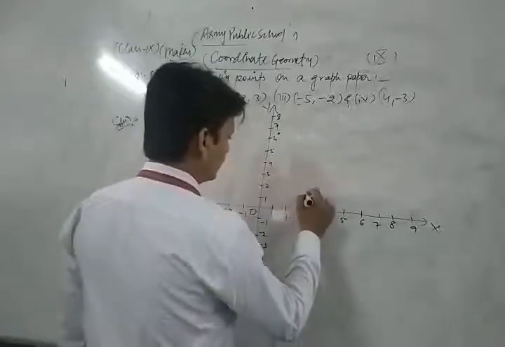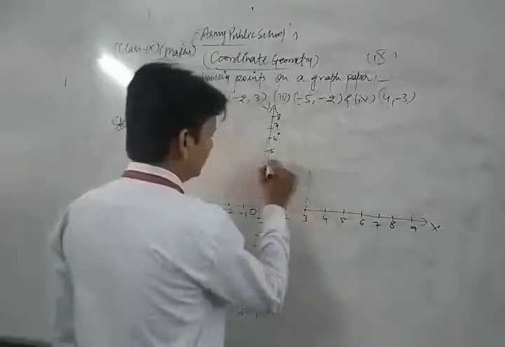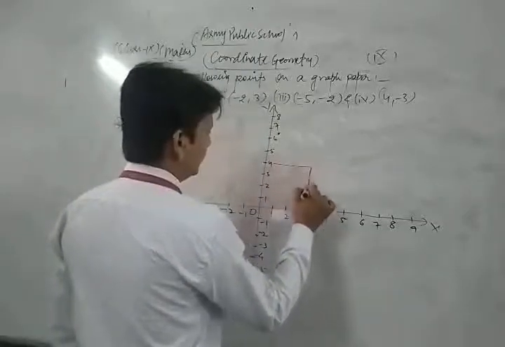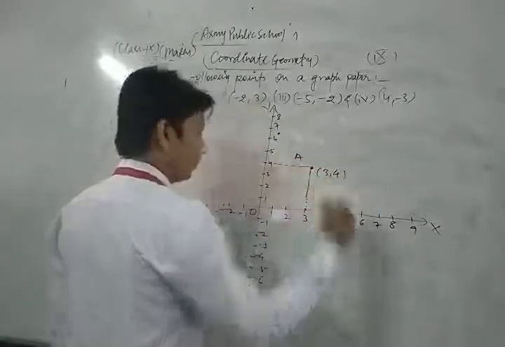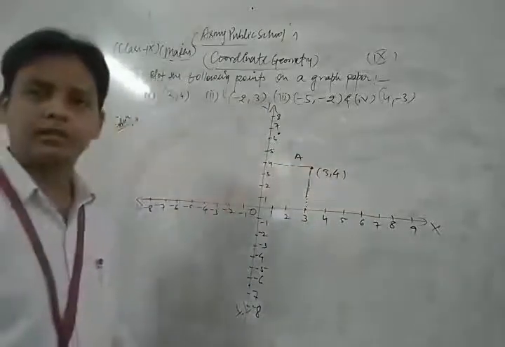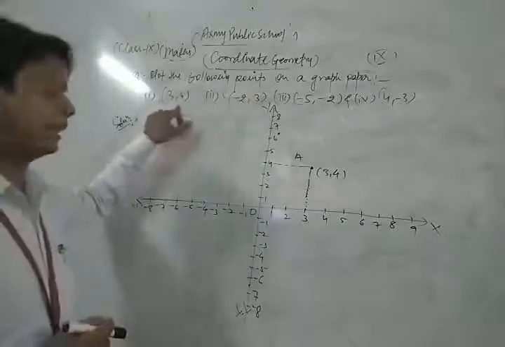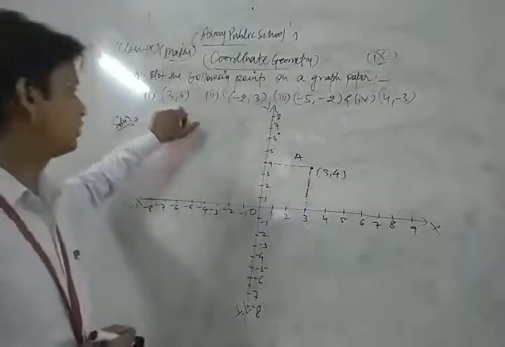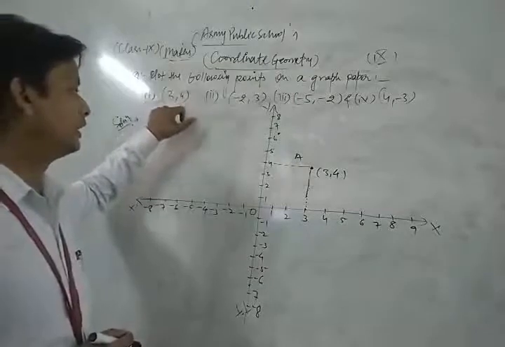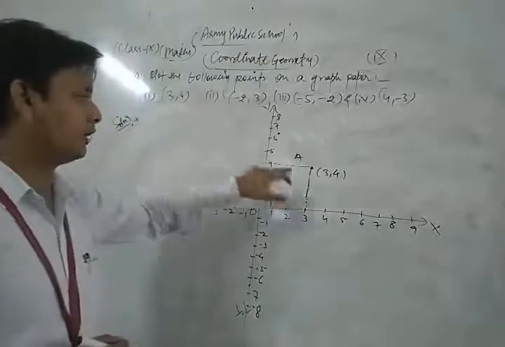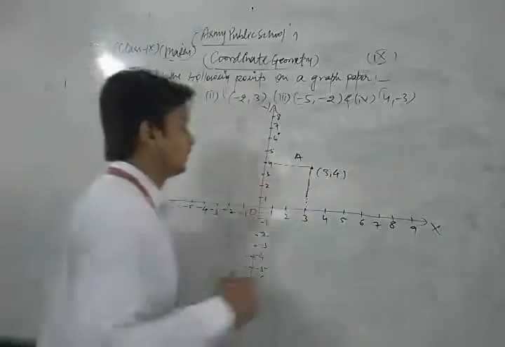So dear student, here that point A lies in that place. This is (3, 4). Okay. Means the point (3, 4) lies in the first quadrant because both the abscissa and ordinate are positive, so that point lies in the first quadrant.